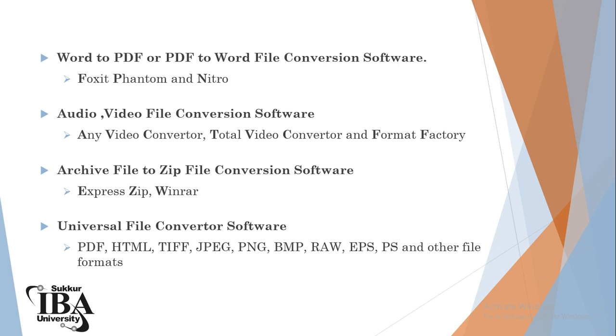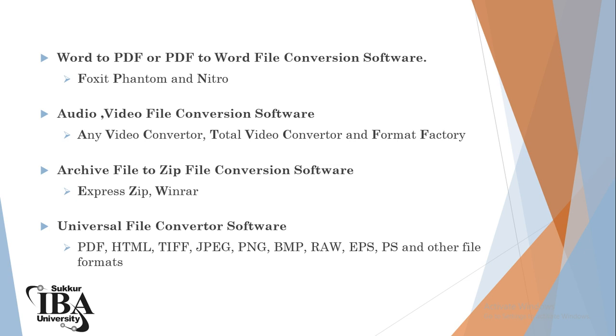So there are many conversions we can perform through different methods. These are the software programs available on the internet, so we can download them and perform our conversion according to our desire, according to our need.